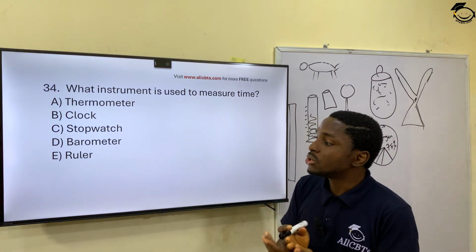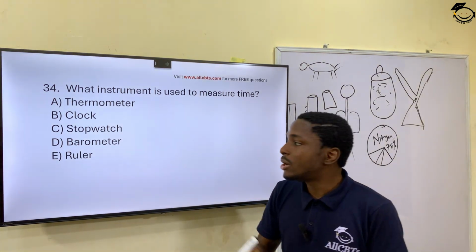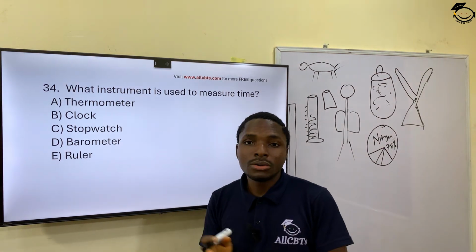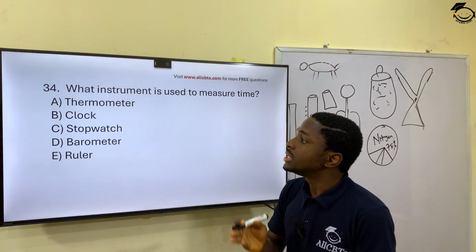Stopwatch is used to measure a point in time. Barometer to measure what? Pressure. Okay, so clock. So clock is used for measuring time.